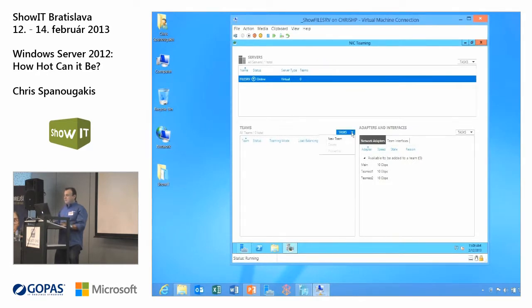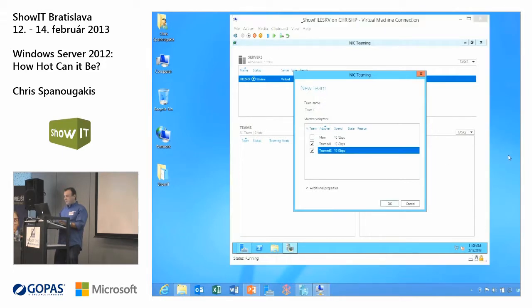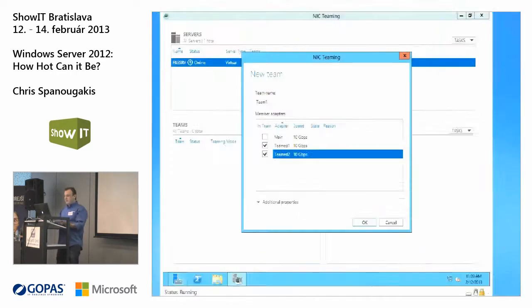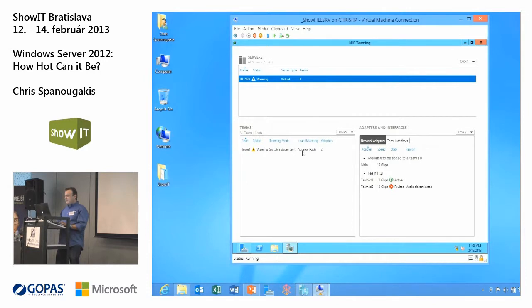So you just go to tasks and create new team. You give a name, team 1, and you select the network adapter cards that you want to participate in the team. Very, very easy thing to do. You just click OK, and the team is created.